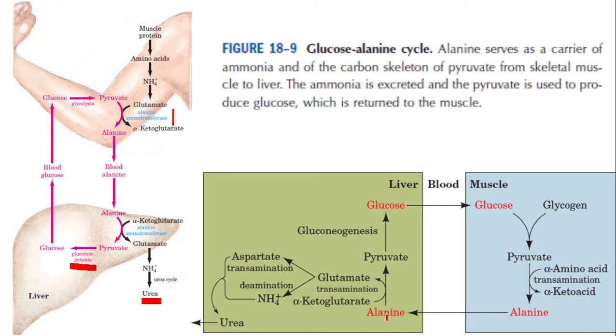In the liver, alpha ketoglutarate combines with alanine, and by means of transamination, the amino group is transferred from alanine to alpha ketoglutarate, producing glutamate. From the glutamate, by means of deamination, the amino group is released, and that amino group is used for the formation of urea. So, for the urea cycle, some of the amino groups required are transported from the muscle to the liver.